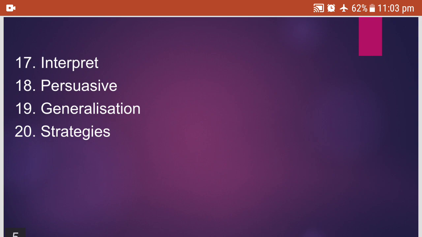Generalization. Generalization, to make a common statement applicable to all. To generalize. Strategies. Strategies, different policies.